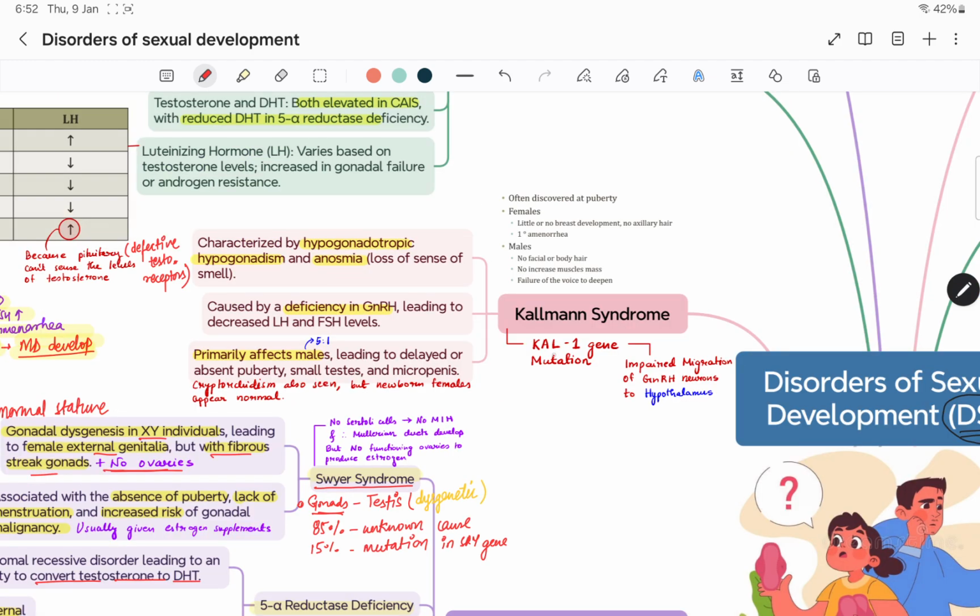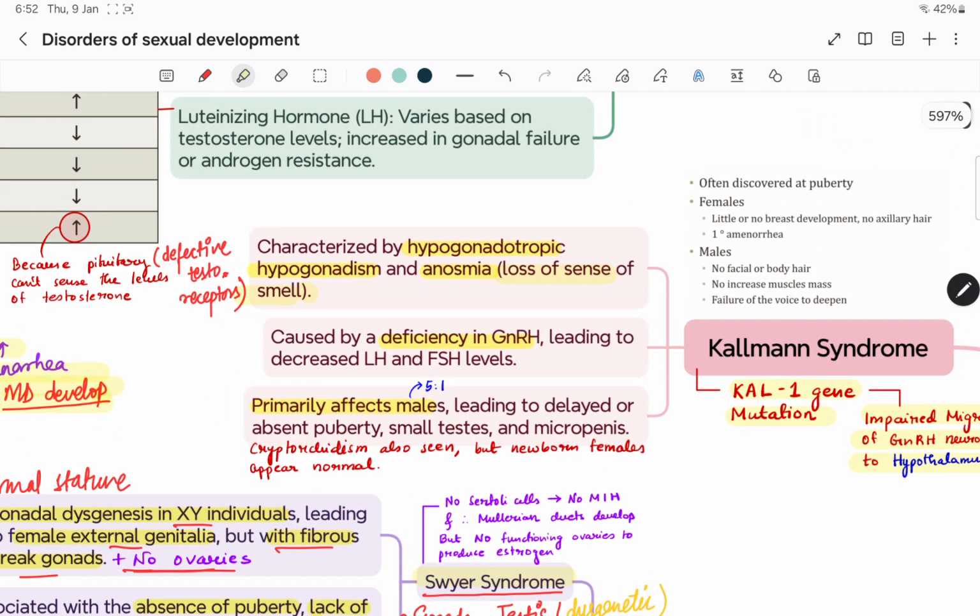Kallmann syndrome. Kallmann syndrome is generally a KAL1 gene mutation. KAL1 gene mutation will lead to impaired migration of GnRH neurons to the hypothalamus. So in these patients, anosmia, loss of sense of smell, is common, characterized by hypogonadotropic hypogonadism caused by deficiency in GnRH, leading to decreased LH and FSH both. It primarily affects males, mostly in a 5:1 ratio, leading to delayed or absent puberty, small testes, and micropenis. Cryptorchidism is also seen, but newborn females appear normal, and it is often discovered at puberty.